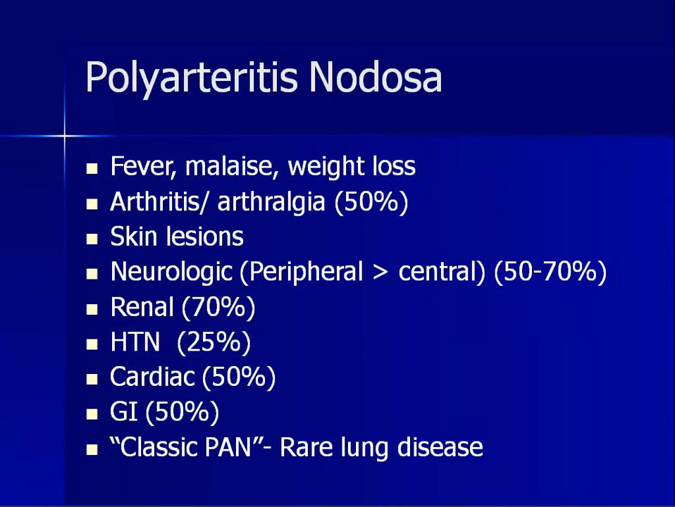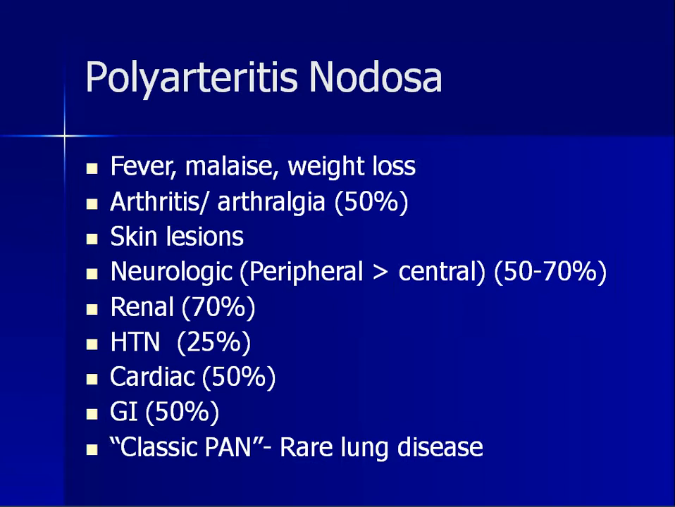On long standing disease, he may be showing weight loss, and there's a presence of skin lesions. And when there is neurological involvement, you will be seeing peripheral involvement more than central involvement. The renal involvement is mostly seen in 70% of the patients, and hypertension in 25% of the patients, and